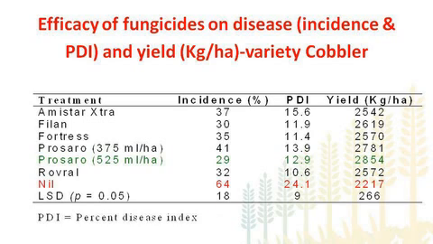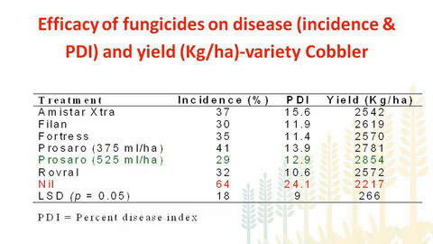So we used products like Amistar Extra and Filan, which are not registered in Australia at the moment. Of course, these products have shown good efficacy overseas for Sclerotinia, and they are recommended in Canada and the US. Then we took some registered products such as Fortress and Prosaro, which is also an unregistered product, but it has shown good efficacy again overseas. And then we used Rovral, which is a recommended product for Sclerotinia management in Australia.